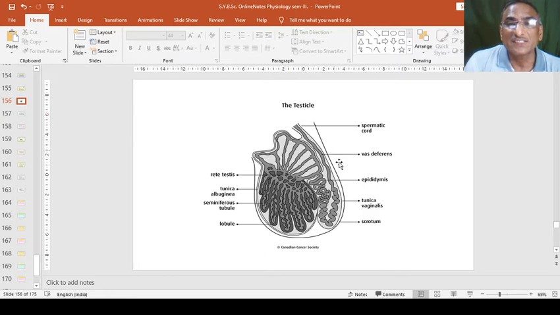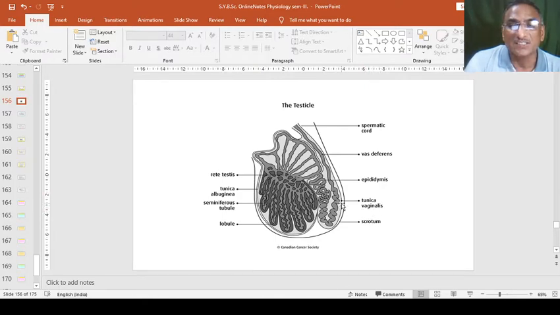The testis, this is the testis, which is enclosed in an outer membrane, or we can say this whole structure is called the scrotum, in which this testis is located, and this testis is enclosed in a tunica albuginea from the outside and tunica vaginalis from the inside.